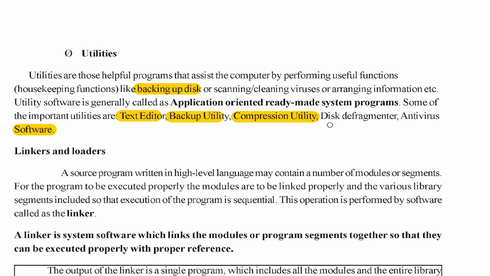And also the disk defragmenter. What does defragmenter mean? Normally when many programs are used, one may be a big program, like a big image, and another a small program. Memory is sequential, so one uses more space and another uses small space, and in between there will be a gap. Like when you randomly throw things instead of organizing them, there may be gaps in between. A small gap cannot be used for storing anything.